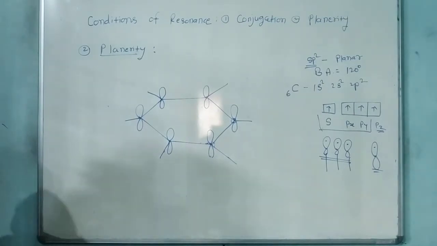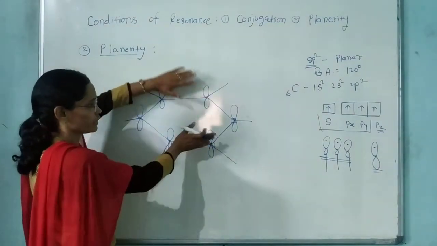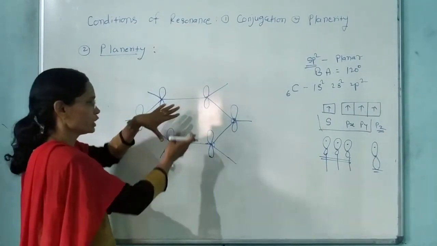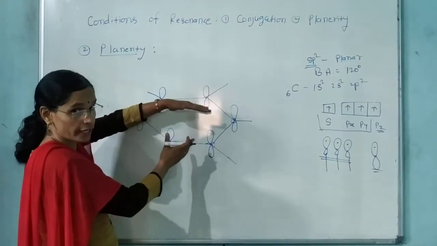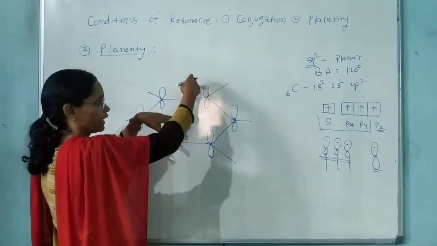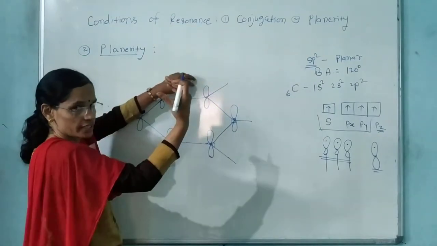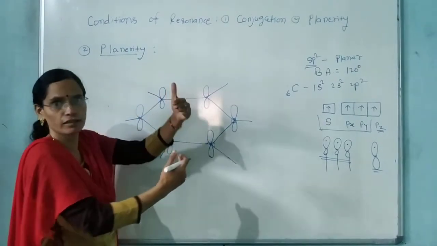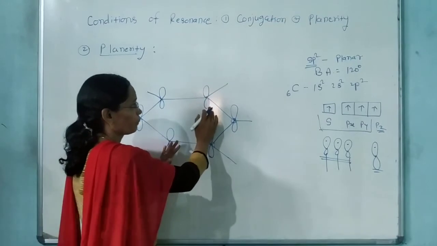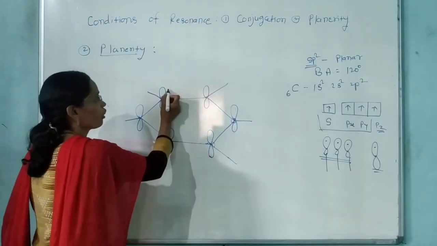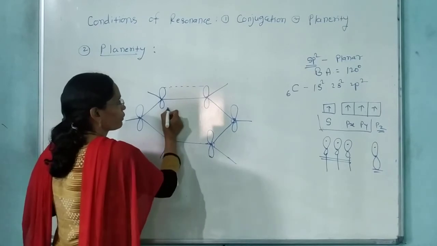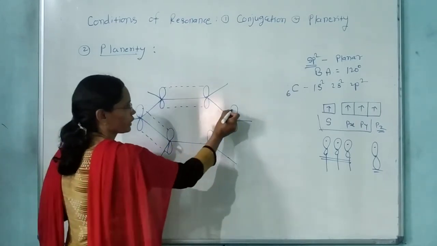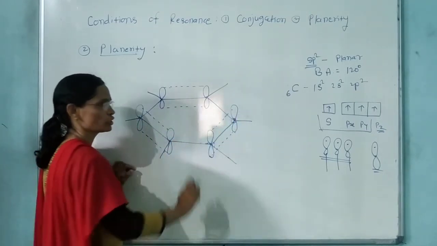Now see. This is our benzene molecule. This is the molecular plane, and this pz orbital, which is an unhybrid orbital, is like this, perpendicular to the plane of the molecule. One lobe is at the back side of the board, and one lobe is in front side of the board. Suppose this is the plane of the molecule, and one lobe is at the back side, one at the front side. Right? These pz orbitals form pi bonds by lateral overlapping, like this.